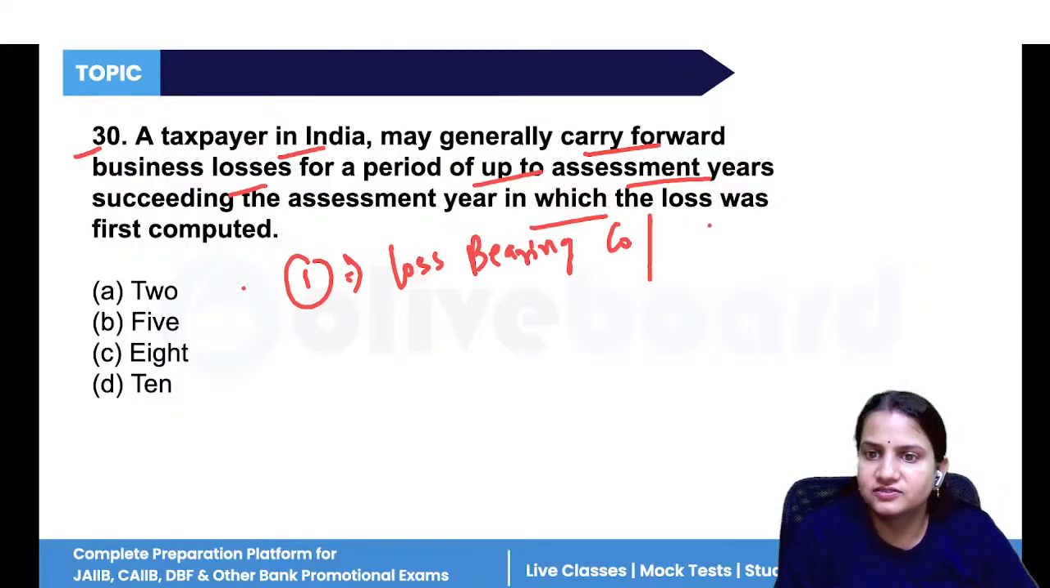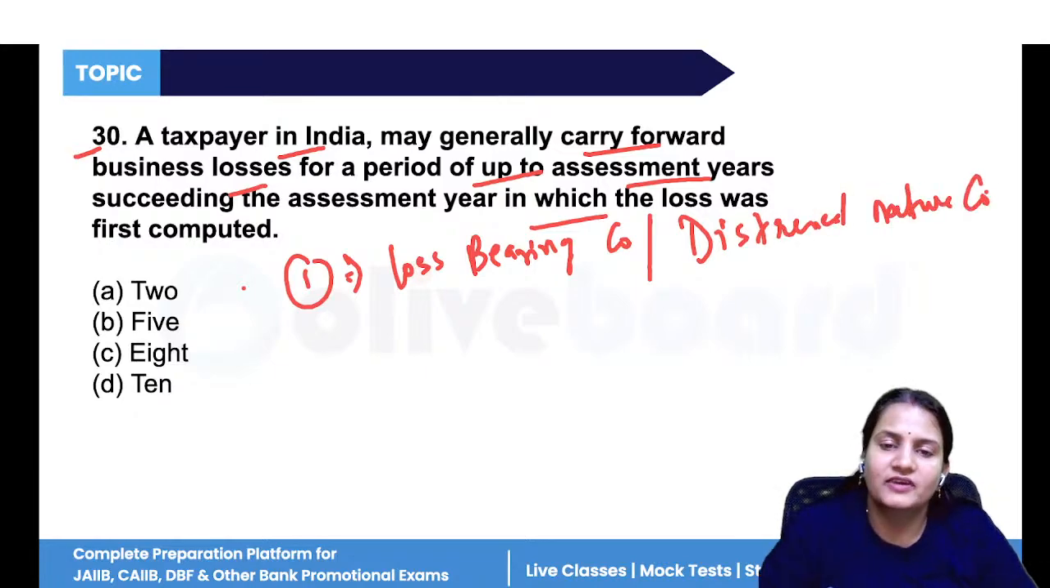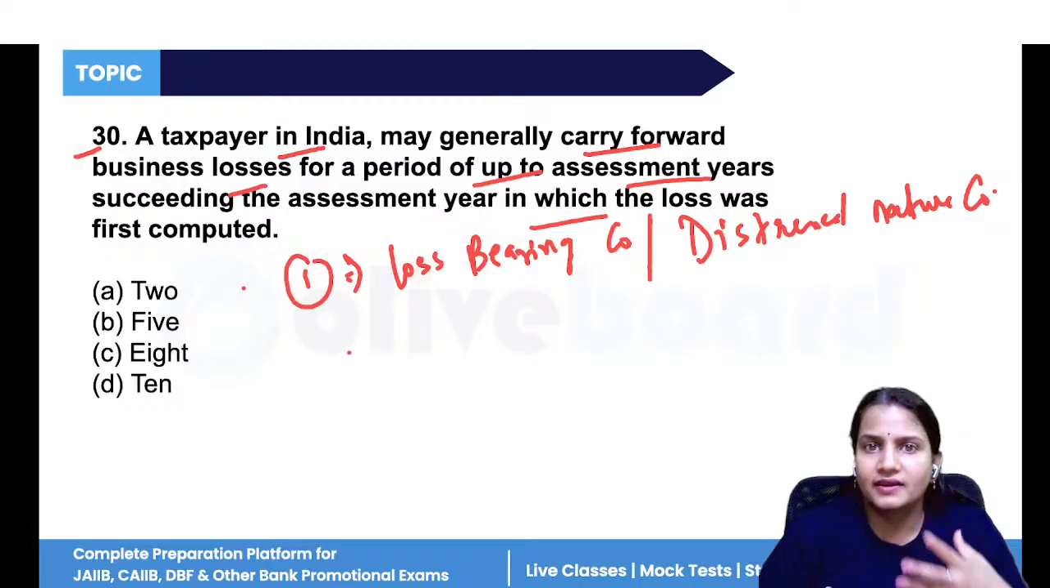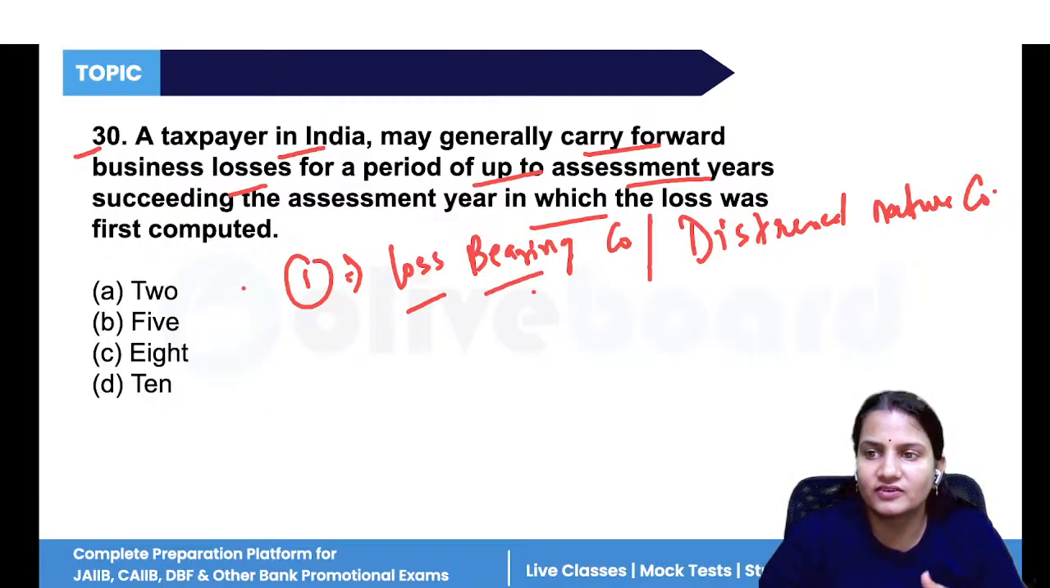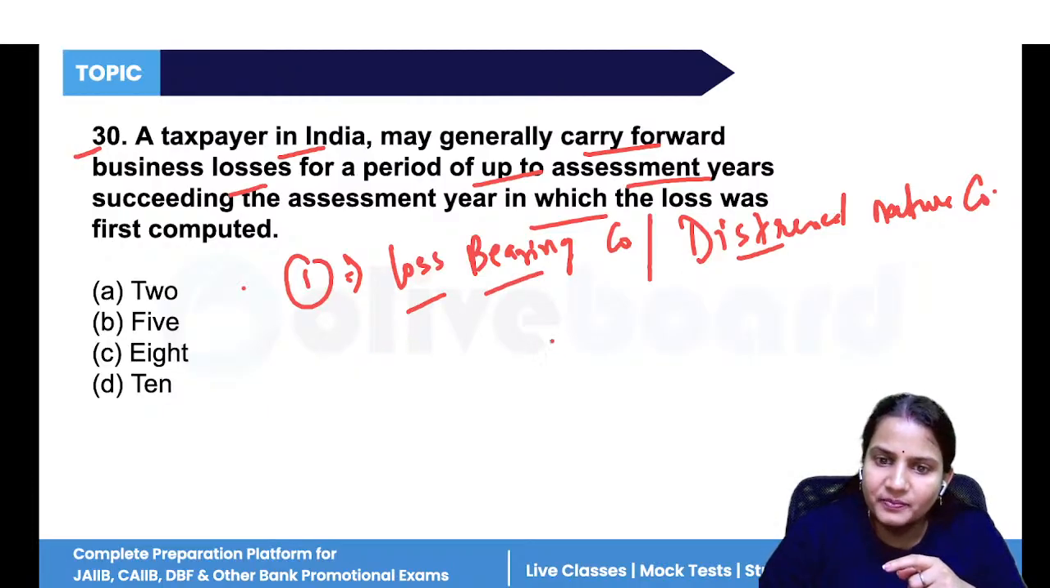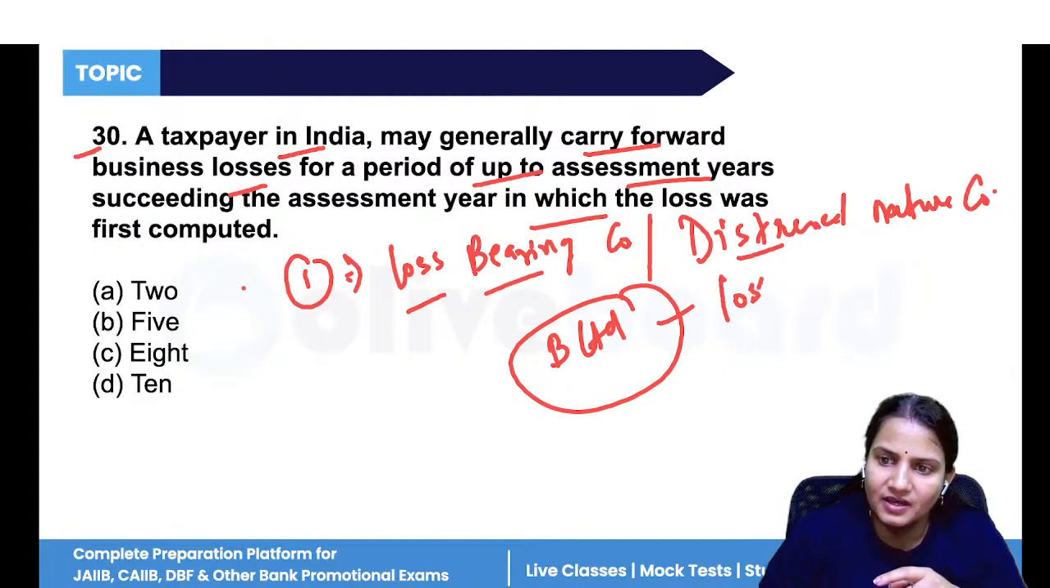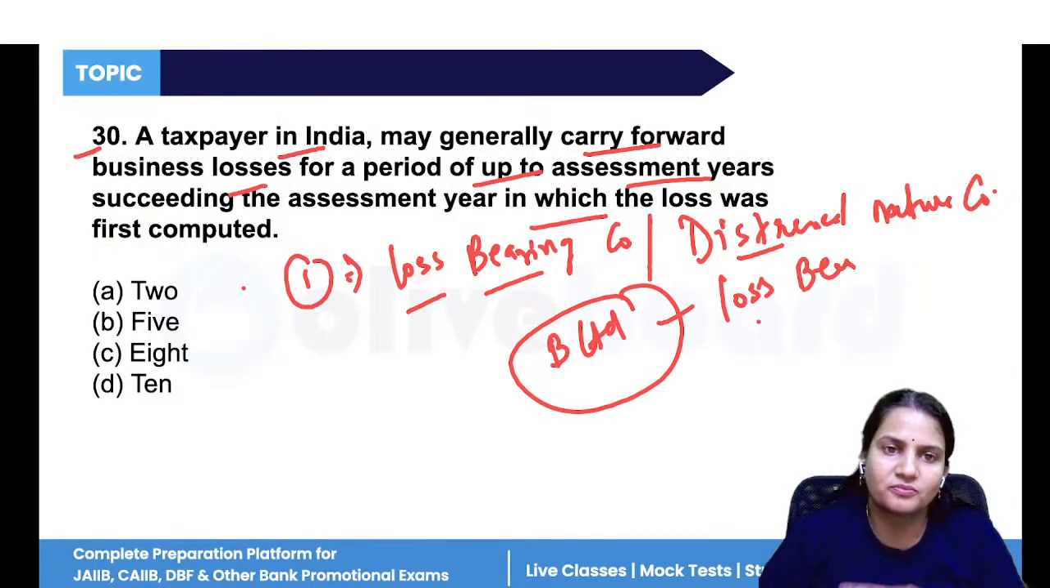Loss-bearing companies or distressed nature companies. Can anyone tell me why any valuer or any acquiring company wants to purchase a company that is a loss-bearing company or distressed nature company? Suppose A Limited company is there. B Limited company is a loss-bearing company. This company is making losses from the past 3 years, 4 years.